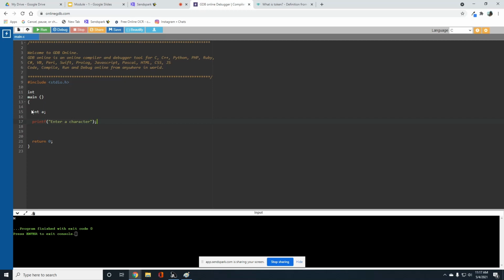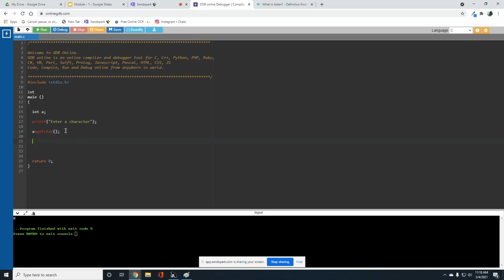So by reading this message, the user will enter some character. Here I'm not going to use a scanf function. Without the scanf function, I'm going to get the char from the printf method. After reading this, the user will enter some character. I'm going to read that character using the getchar function, and I'm assigning that character to variable A.